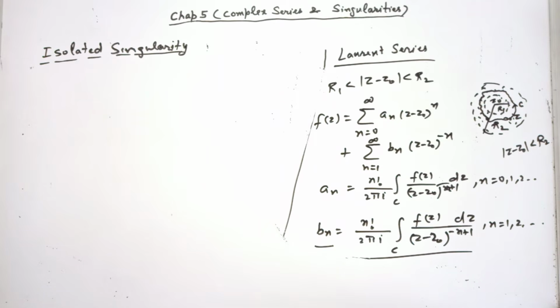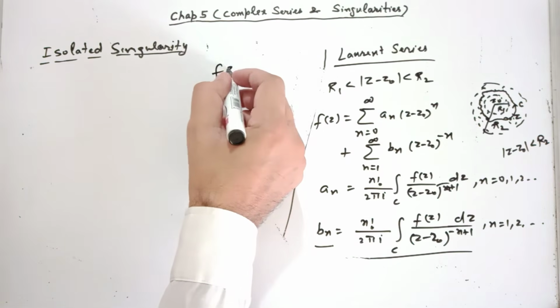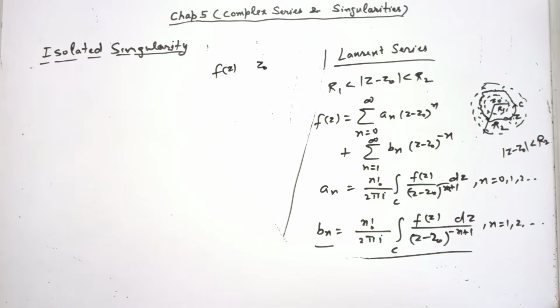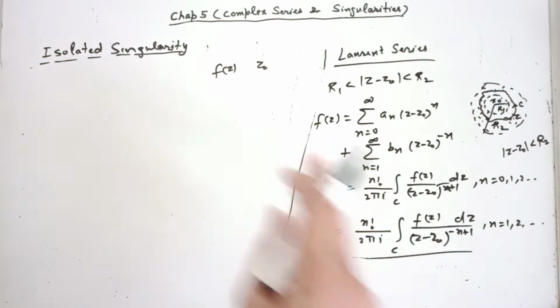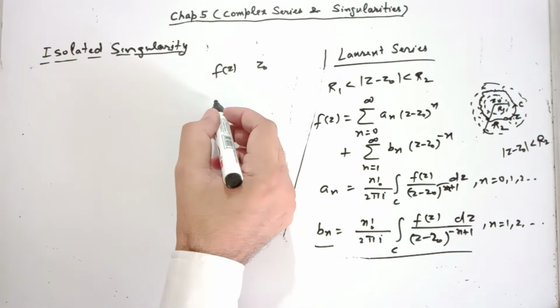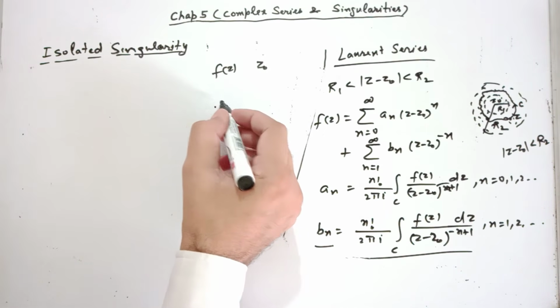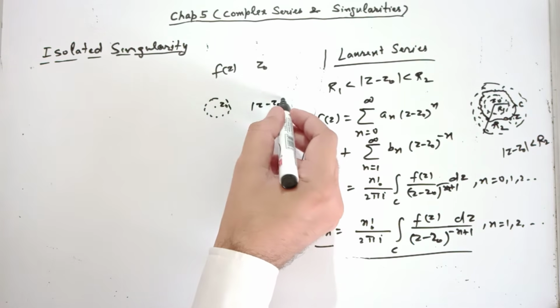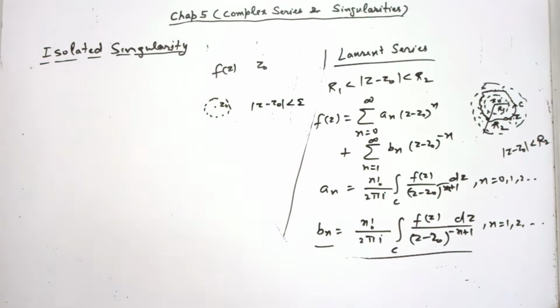A function f(z) has singularity at z0 if it fails to be analytic at z0, and in every neighborhood there is some point where it is analytic. Now what is isolated singularity? z0 is said to be an isolated singularity of f(z) if you can find a neighborhood of z0 in which there is no other singularity. Naturally, then it is isolated.